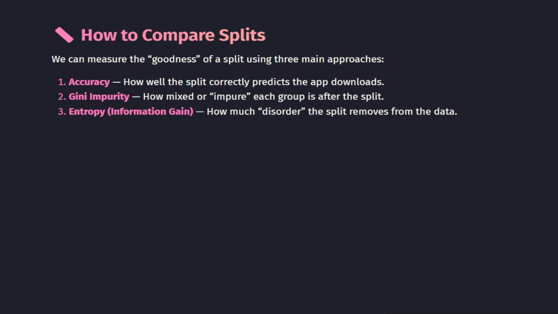Finally, let's talk about how we can measure the goodness of a split in a decision tree. There are 3 main approaches. Accuracy: this tells us how well the split correctly predicts which app a user will download. Gini impurity: this measures how mixed or impure each group is after the split. A lower Gini means a cleaner, better split. Entropy: this shows how much disorder the split removes from the data. More reduction in disorder means a better split. These are the core concepts that help decision trees automatically choose the best question at each step. We will explore each of these in detail in the next video, so you will see exactly how a computer decides which feature to split on.